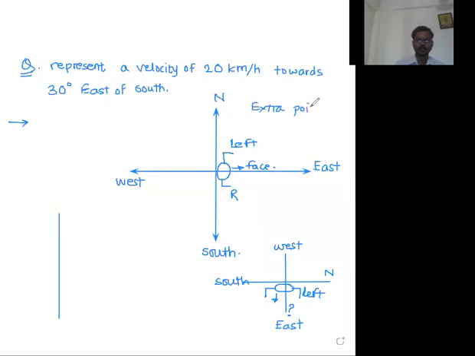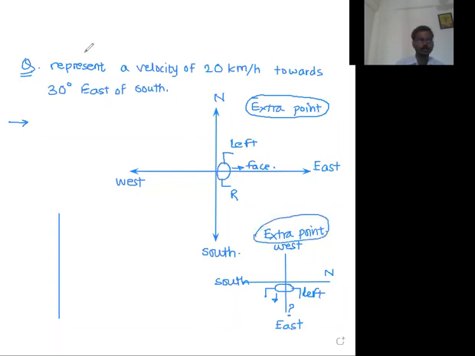This you can write as extra point. Okay, I will teach you so many extra points, so you will always write. Every time you get one extra point, you have to write the word extra point. Okay, here also write extra point. Write down.